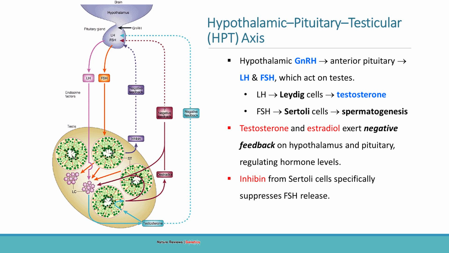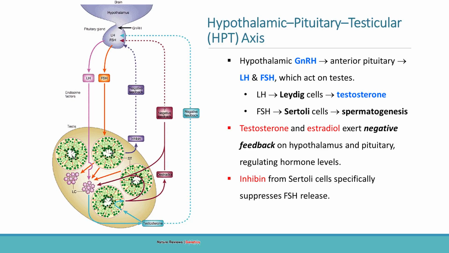LH acts primarily on Leydig cells within the testes. These cells synthesize testosterone. FSH acts mainly on Sertoli cells, which support spermatogenesis. Now notice the important feedback loops. Testosterone, and to some extent estradiol derived from testosterone, exert negative feedback on both the hypothalamus and pituitary gland. This suppresses GnRH, LH, and FSH release. In addition, Sertoli cells produce inhibin, which selectively suppresses FSH secretion.